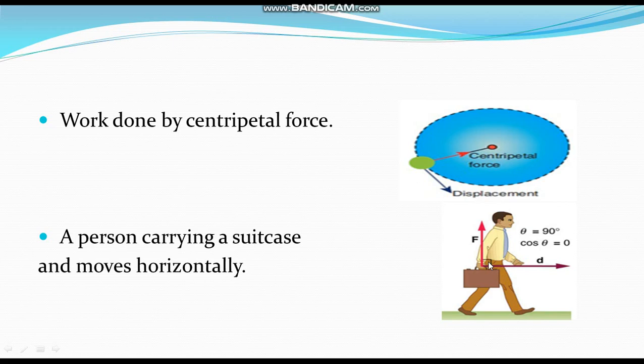Okay students, in the next video you are going to learn what is power, the unit of power, and the difference between work and power. Yes, wait for the next video.